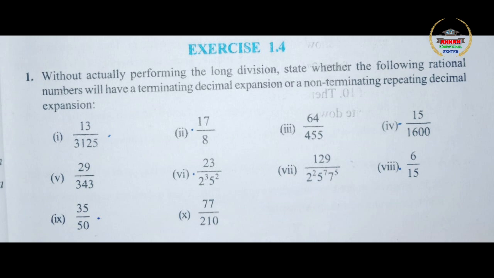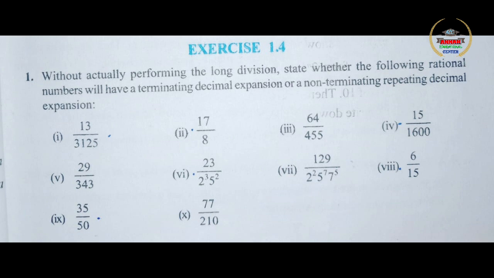Hi children, hope all of you are fine. Today we are going to discuss the questions in exercise 1.4 in chapter 1. This exercise 1.4, all the problems are based on the concept which we learnt yesterday to find whether a number, that is a rational number, has a terminating decimal expansion or a non-terminating recurring decimal expansion. That is the concept we are going to use.